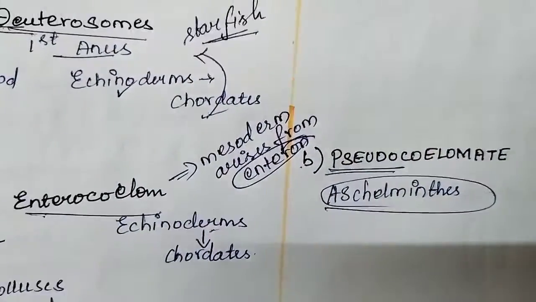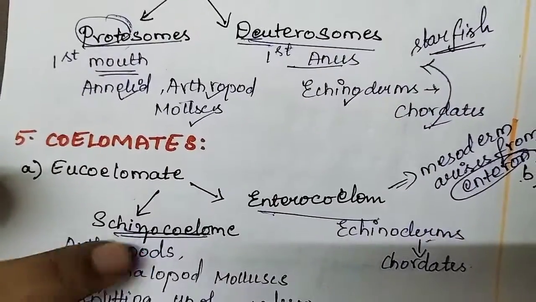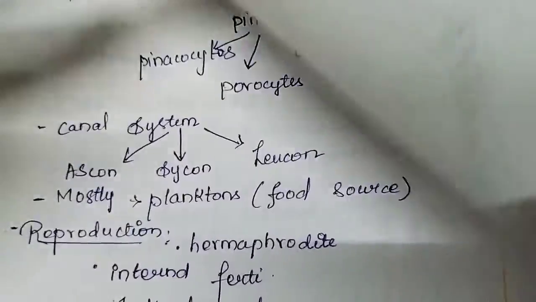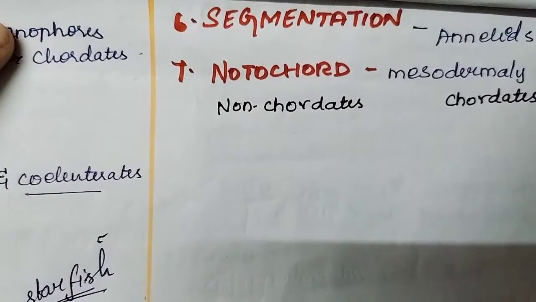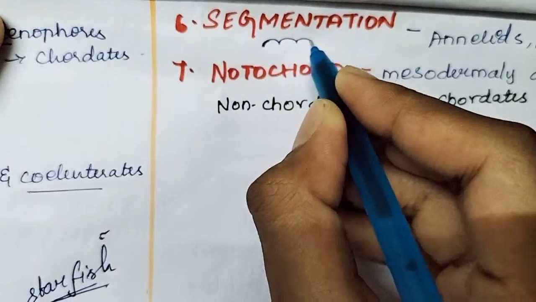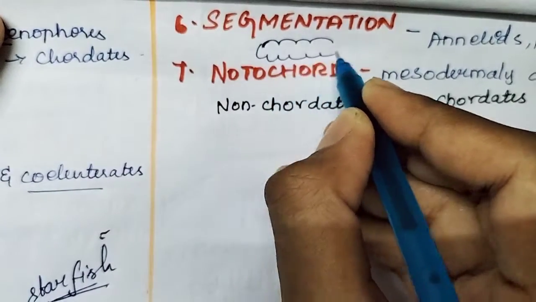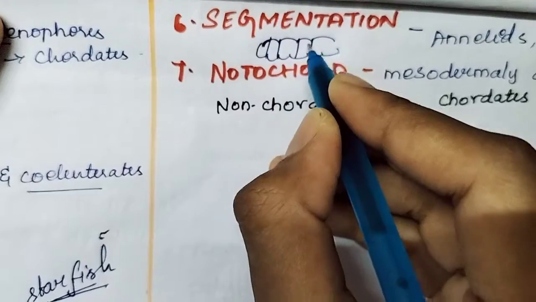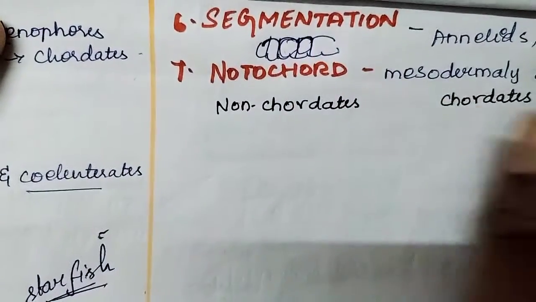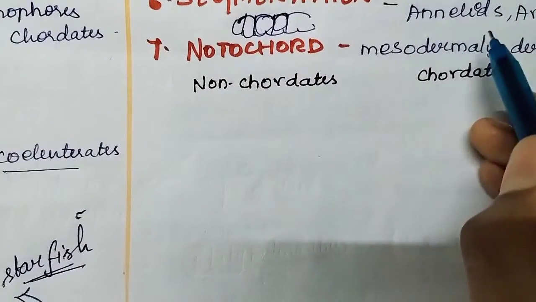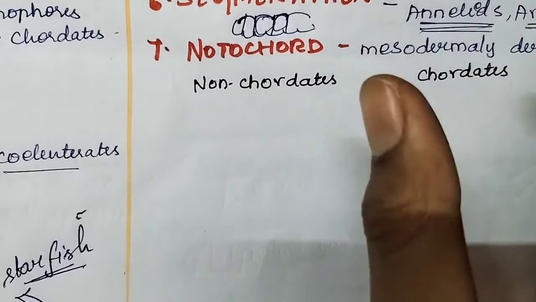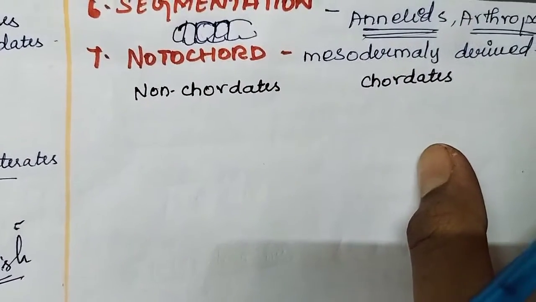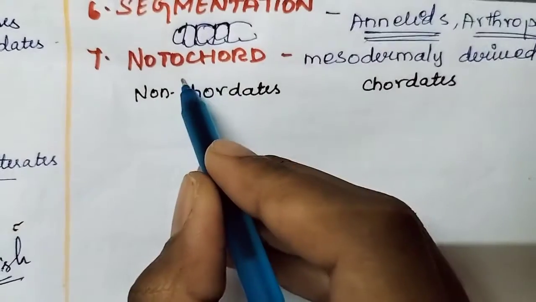Only in eucoelomates we have two types, schizocoelomates and enterocoelomates. Okay, next we will move on to segmentation. Segmentation means the body is in segmented parts, one part, two parts, like that they are segmenting. Where it is seen is annelids and arthropods. So clear, annelids and arthropods are seen with segmented body forms.